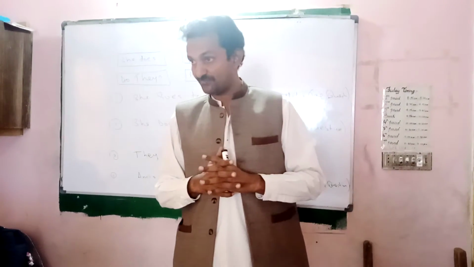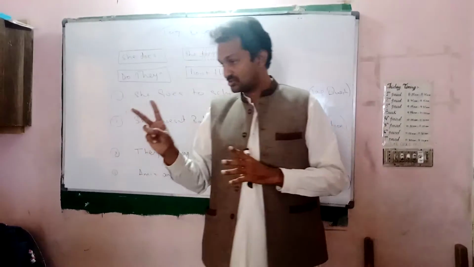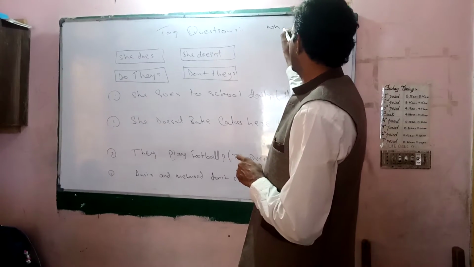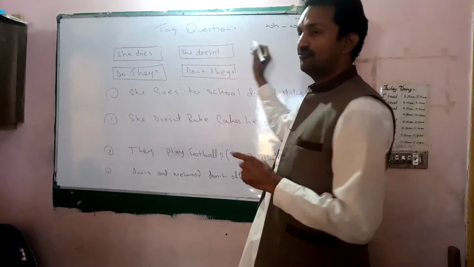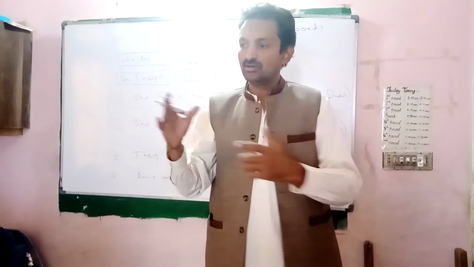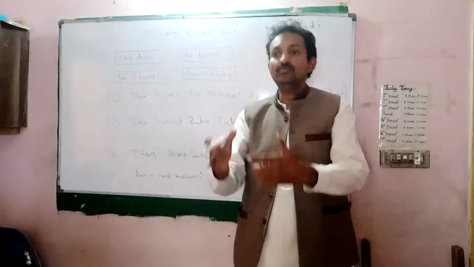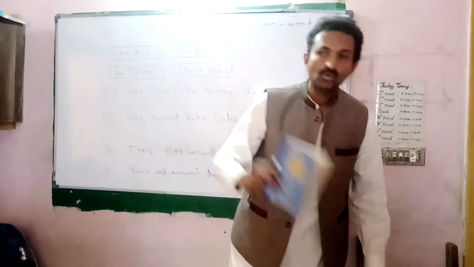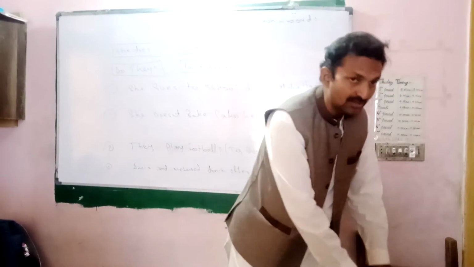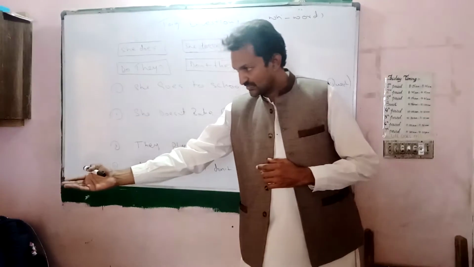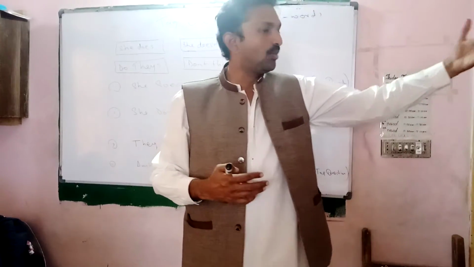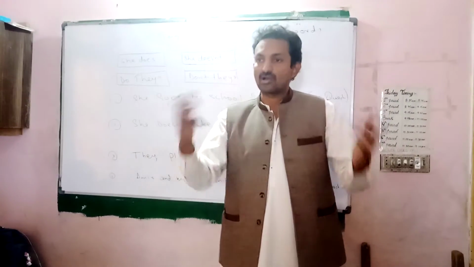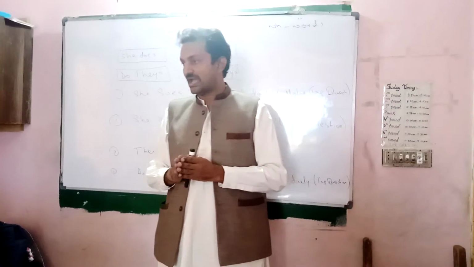Now another kind which we normally use is the question made by the use of WH words. What are they? What, which, where, why, who, whom, whose. For example, whose marker is this? Whose book is this? Who is standing there? What is your name? Why is he playing cricket on the road? Why is she crying? These all are the questions which are made by WH words.